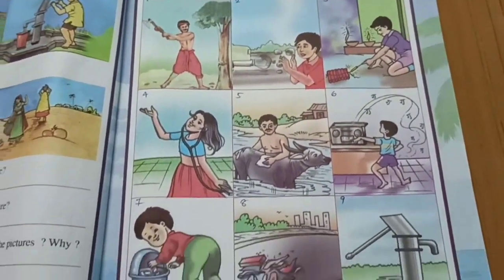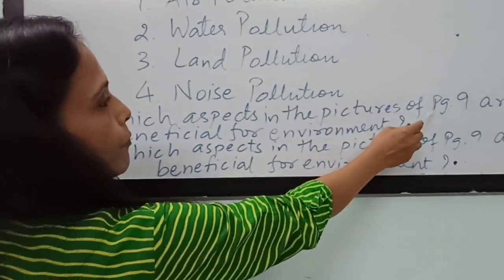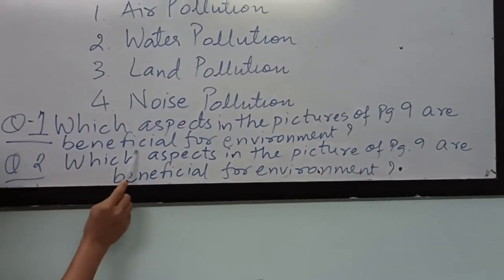So I'll read the first question. Which aspects in the picture of page 9 are beneficial?